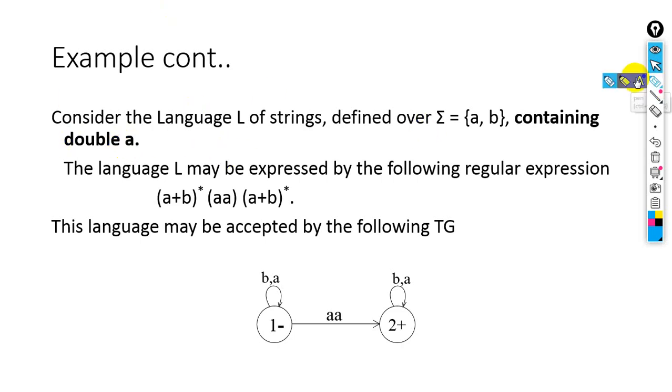Look at this, what we have. At the start we can have any letter. (a+b) whole asterisk means any letter. (a+b) whole asterisk means any letter at the end. But in the middle there must be double a. Containing means that double a must be in the middle. There may be any letter at the start or any letter at the end, but there must be aa in the middle.